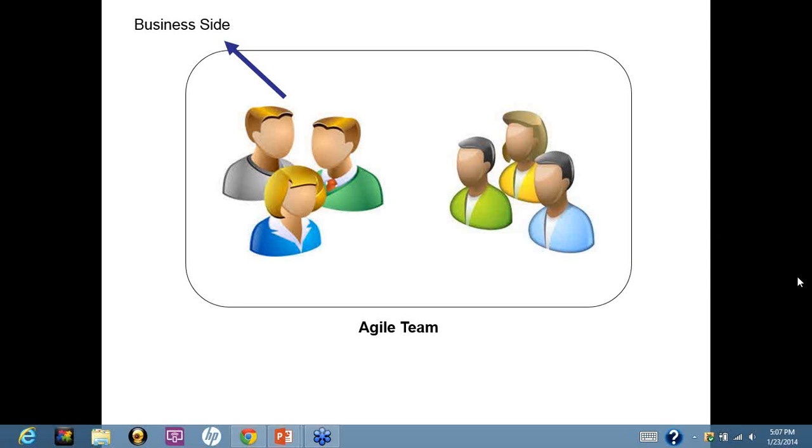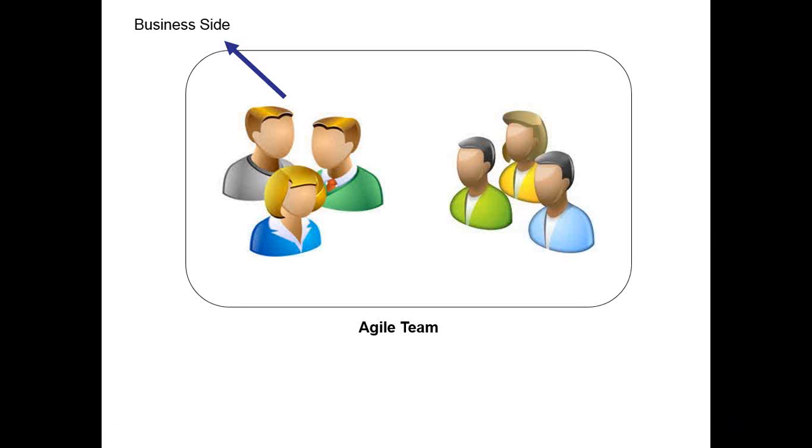The product owner tries to understand what is important from a business perspective, and he tries to prioritize it so that from a customer team's perspective, he can add maximum value to the business.